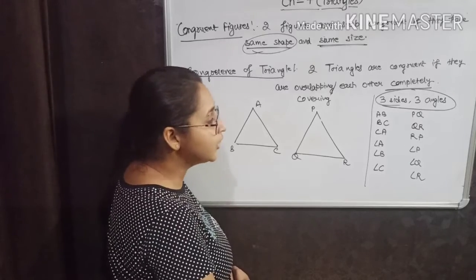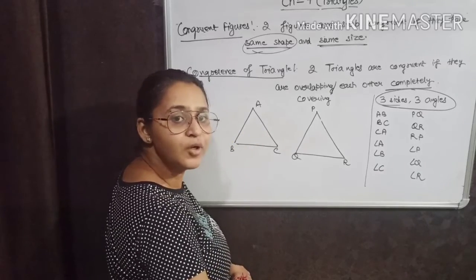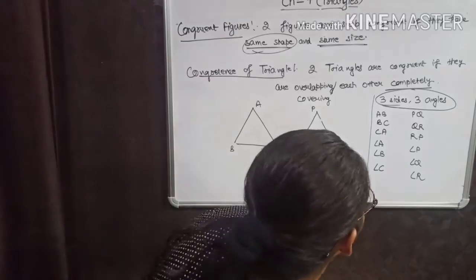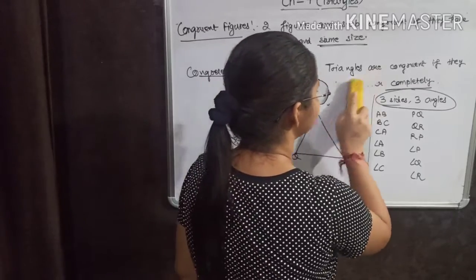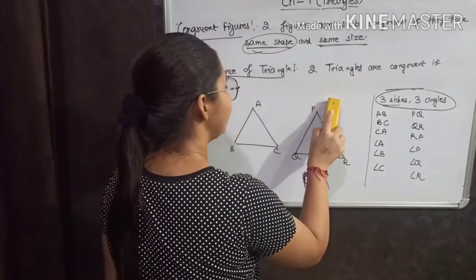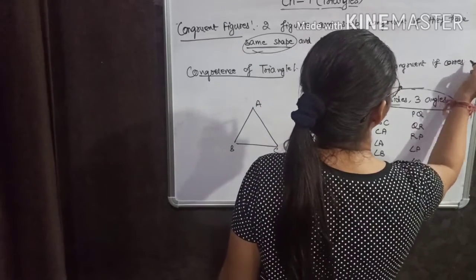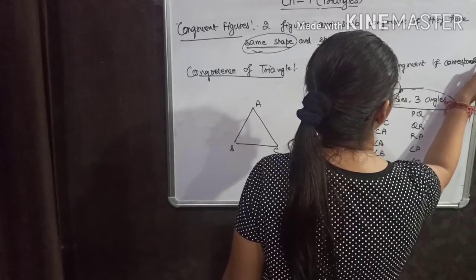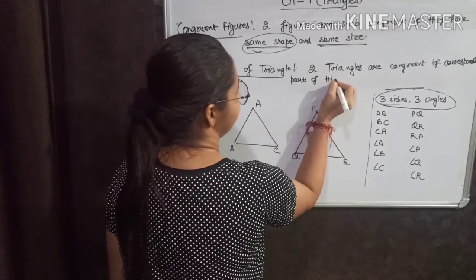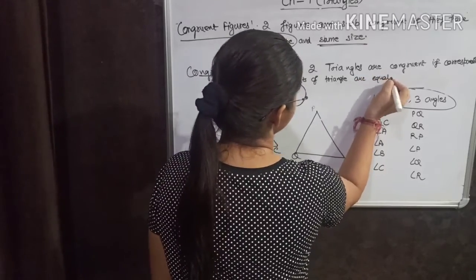Now the most important thing is that the corresponding parts are equal. Corresponding parts are equal. What does this mean? Two triangles are congruent if, now I am rubbing this general statement and I am writing, two triangles are congruent if corresponding parts of triangle are equal. This is the definition that I am writing.